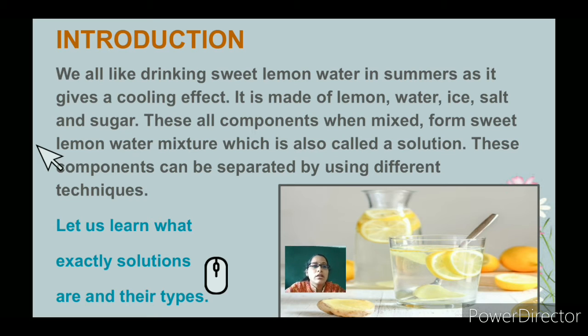We drink sweet lemon water in the summers and it gives a cooling effect. So how is lemonade made? Lemon, water, ice, salt or sugar. All these components we mix together.